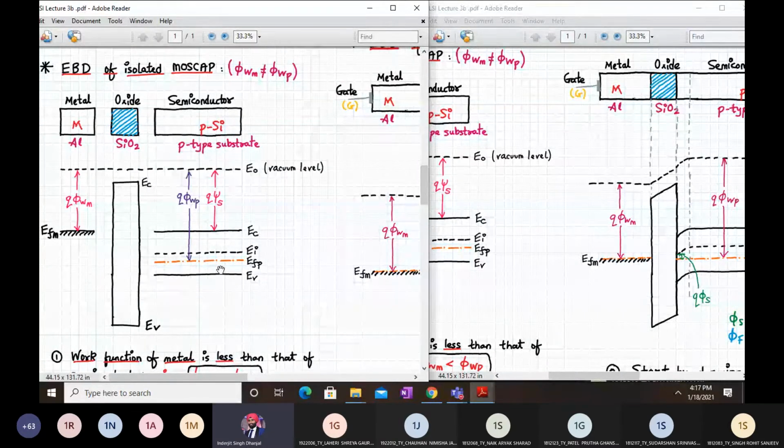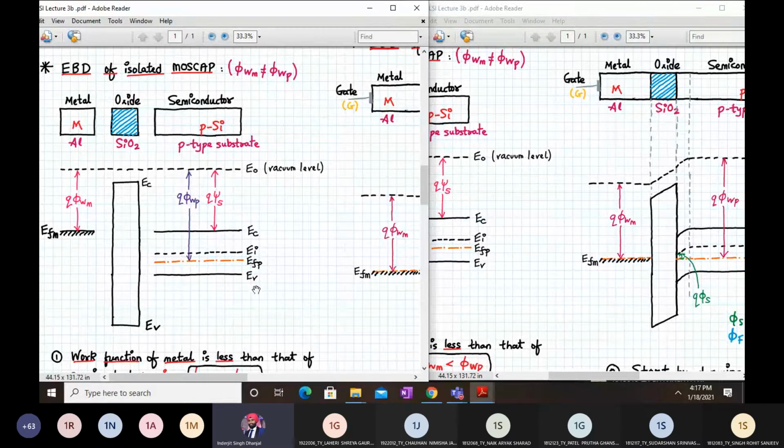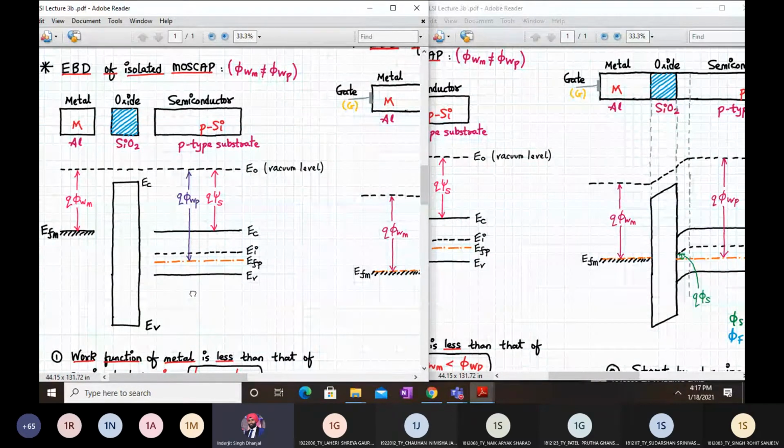Since it is a p-type material, your quasi Fermi level will be closer to your valence band, indicating it's a p-type material. Okay, so this is about the isolated MOS cap.